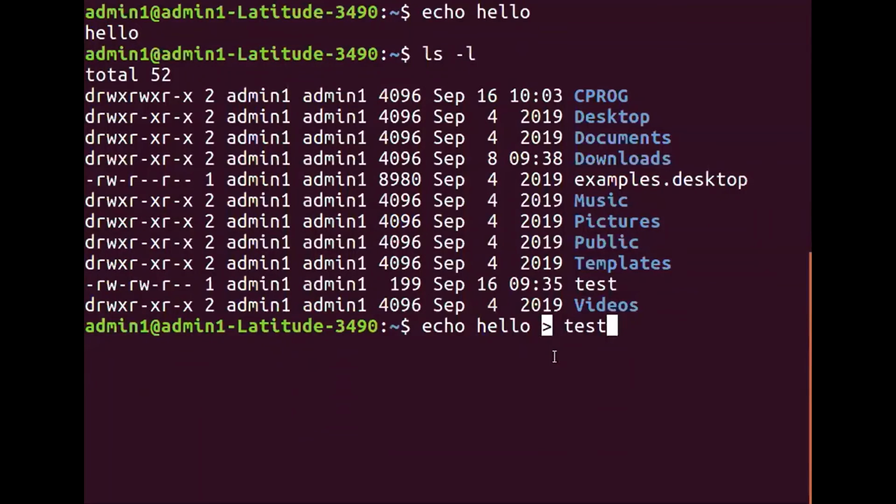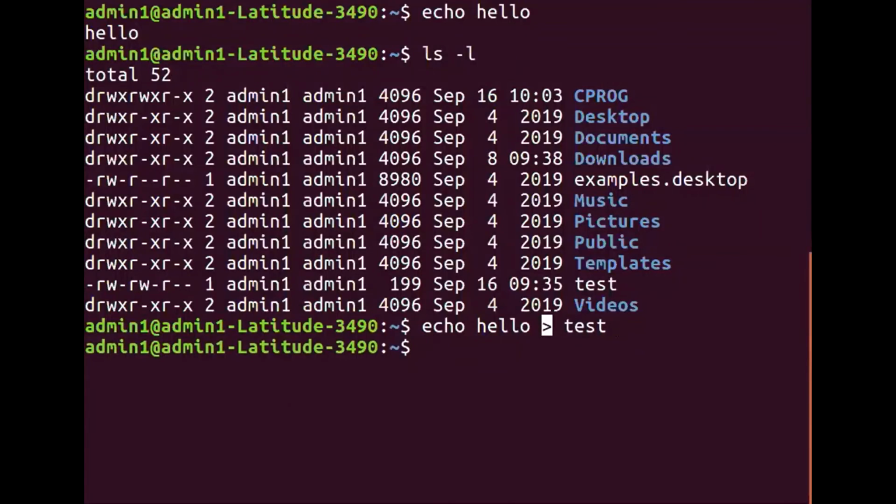Greater than is considered as a redirection operator, and hence hello greater than test will never come on the screen. The moment Unix encounters the greater than symbol, it will treat it as a redirection operator. Absolutely no other go. Please understand this. At any given point of time, greater than here is actually treated as redirection operator. Okay, and hence hello greater than test will never come on the screen, right? So what happens is you actually get a dollar symbol, right?